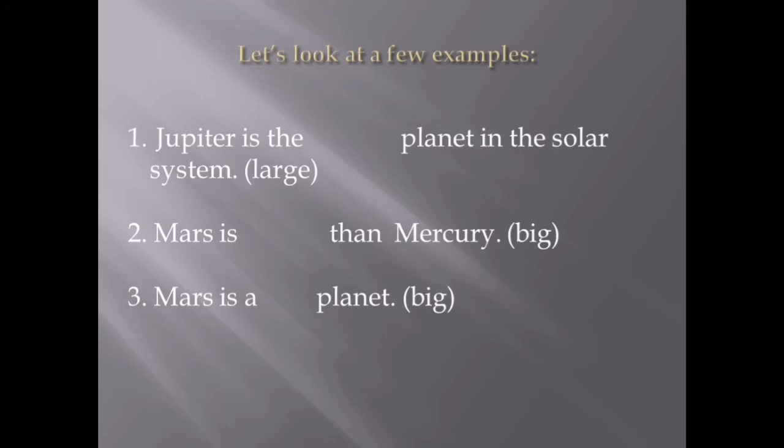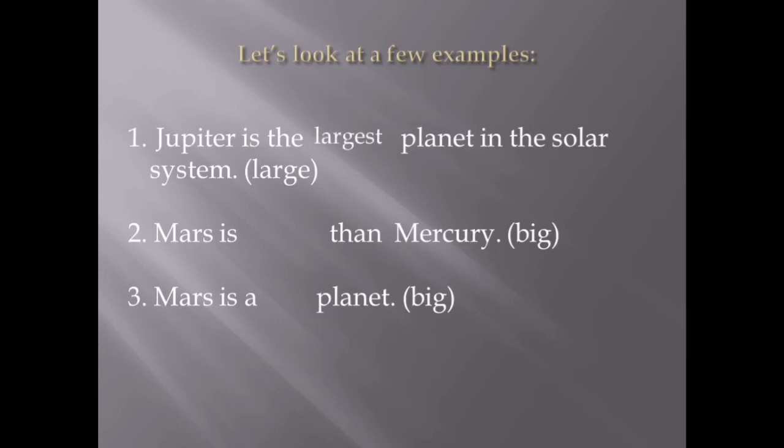Jupiter is the dash planet in the solar system. Now large is a word given to us and we can make out from the sentence that it is compared to all the other planets of the solar system. Means this is the superlative form. Also the is there in the sentence before the gap. So the answer will be largest.